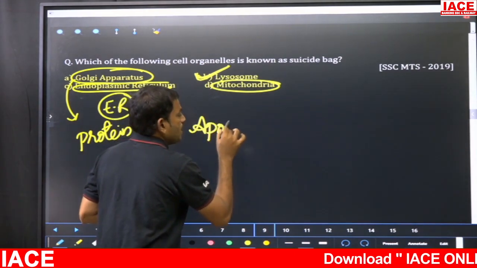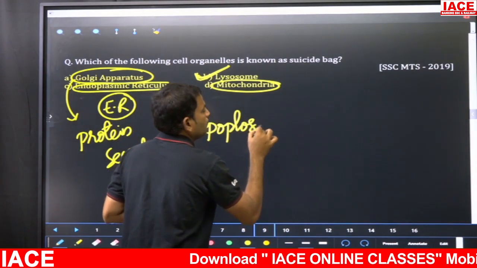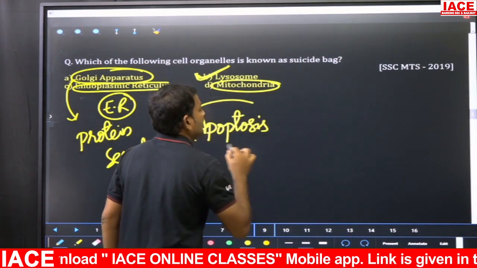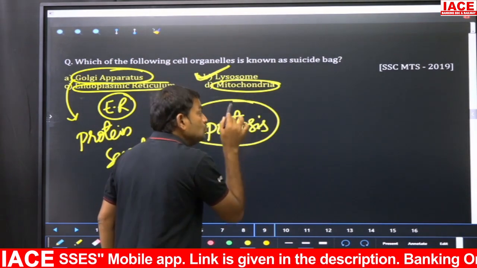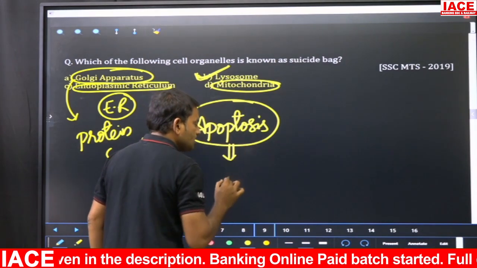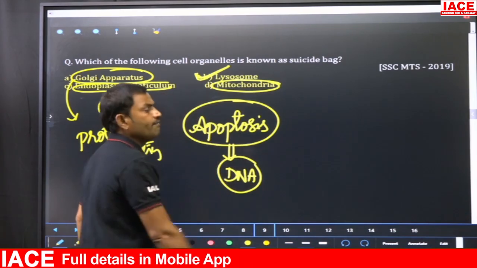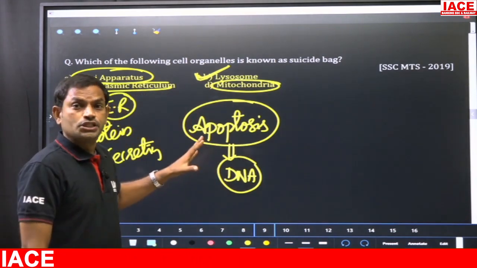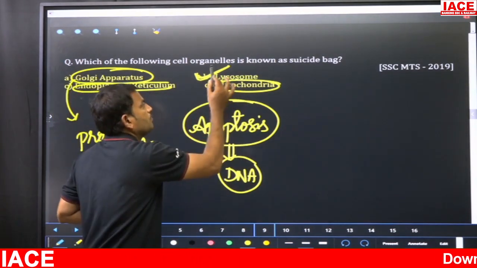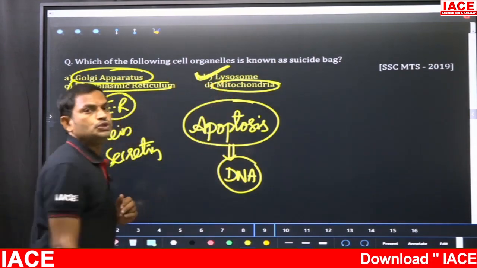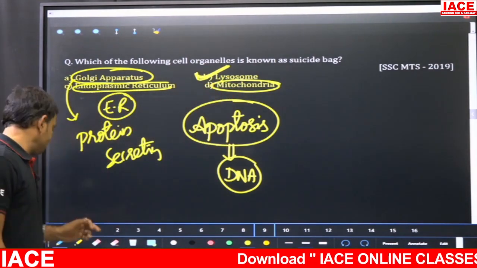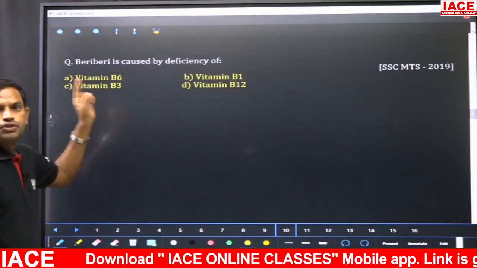apoptosis. Remember this word. Apoptosis means the natural death of the cell due to the instructions given by the genetic material. When there is a severe infection, this kind of instruction will be passed by the DNA. At that time, lysosomes will play a crucial role, right? Next question. Your time starts now.